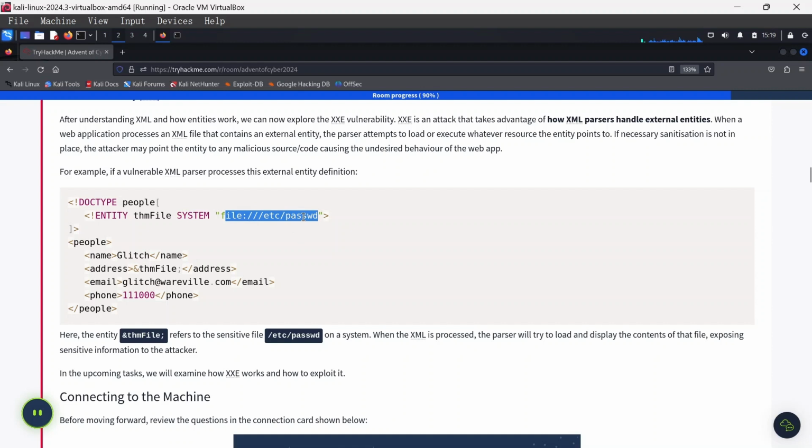This is basically pulling out some important information from a system, like in Linux. Here, the entity &thm-file; that replaced address refers to the sensitive file /etc/passwd on a system, usually in Linux. When the XML is processed, the parser will try to load and display the content of that file, exposing the sensitive information to the attacker. That's what would happen as a form of address.